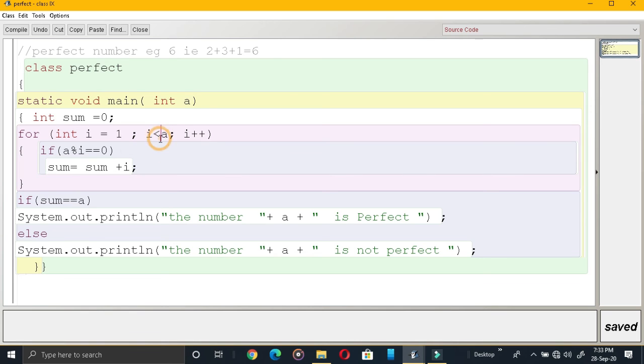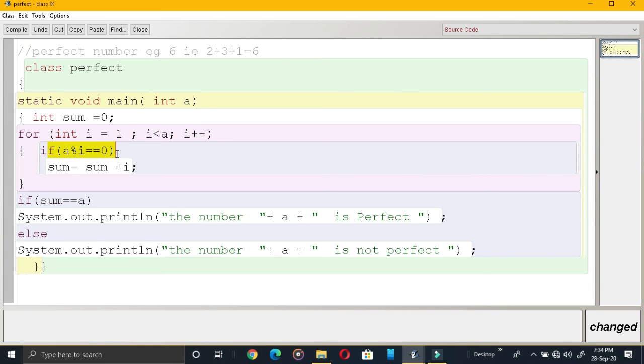If I write equal to, what will come? 6 also will be counted. I don't need to run the loop up to 6. Up to 5 only I need to run it. That's why I have written the loop as i less than a. In the case of 6, the loop will run from 1 to 5. Now this step you know.